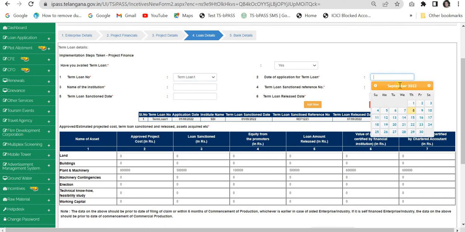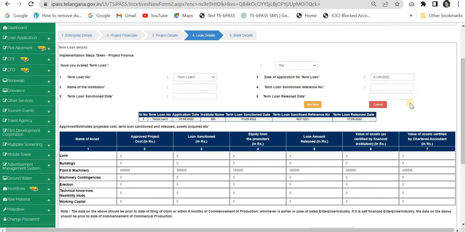And the date of application of the term loan 1, it can be found in your application or in the bank sanction letter. In case you do not have the date of application for the term loan, please fill the sanction letter date as the date of application. And the name of the institution, for registration purpose, I'm giving SBI.